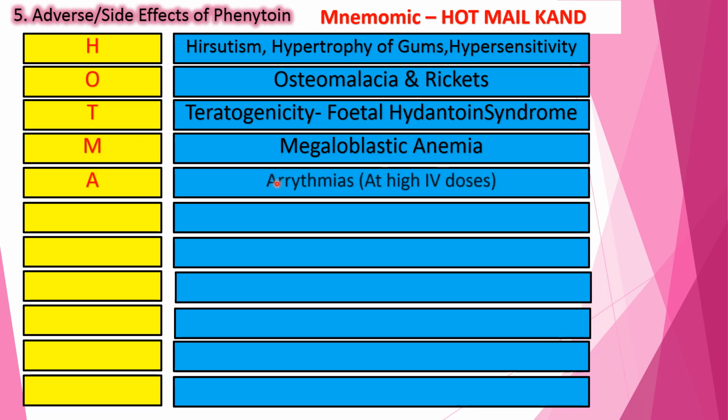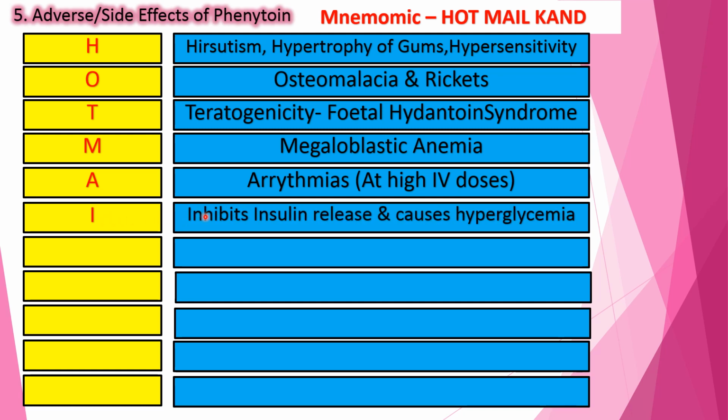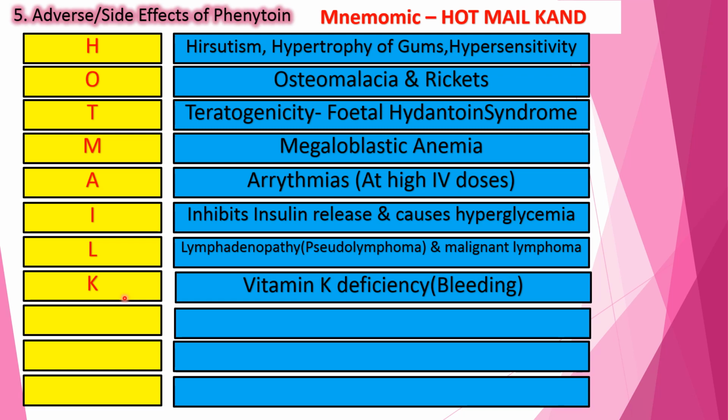Letter A stands for arrhythmia. This occurs only at high IV doses, especially with fosphenytoin. Letter I stands for insulin. Phenytoin inhibits insulin release, because of which it causes hyperglycemia and glycosuria. Letter L stands for lymphadenopathy. Phenytoin causes superficial lymph node enlargement, which may be called a pseudolymphoma, but sometimes it can cause a malignant lymphoma-like picture. Letter K stands for vitamin K deficiency, due to which bleeding or hemorrhage occurs in the newborn, and this can be prevented by giving vitamin K.